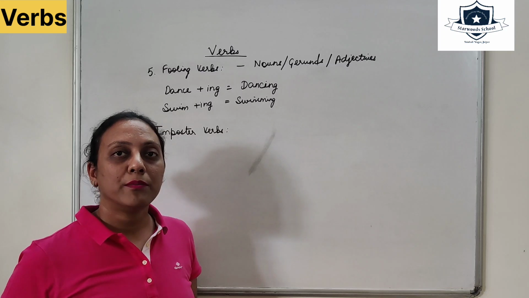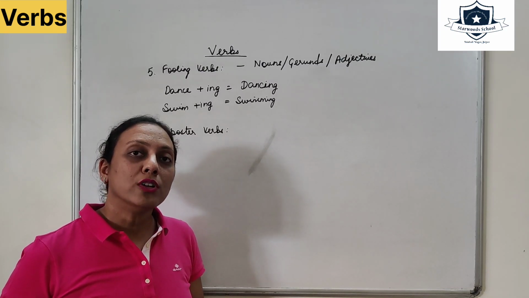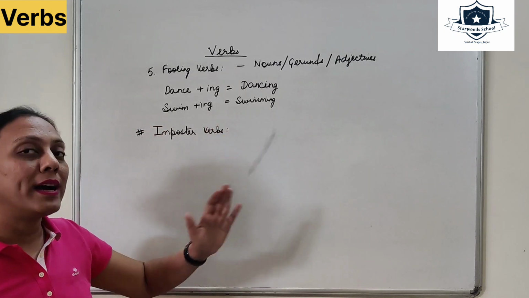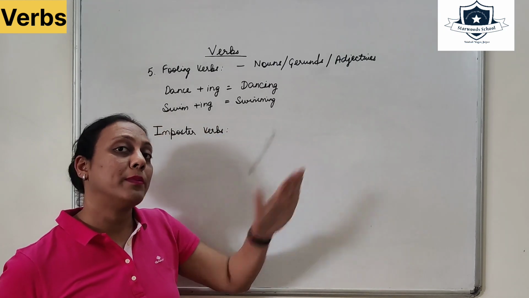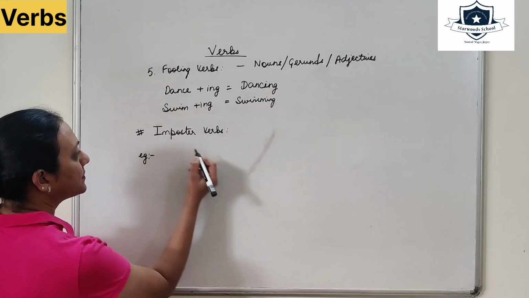Imposter क्या होता है? Imposter is a person who is a traitor, जो झूठ बोलता है, जो tricks करता है. So it is tricking you by saying that I am a verb, but actually it is not a verb. Let's take some examples.